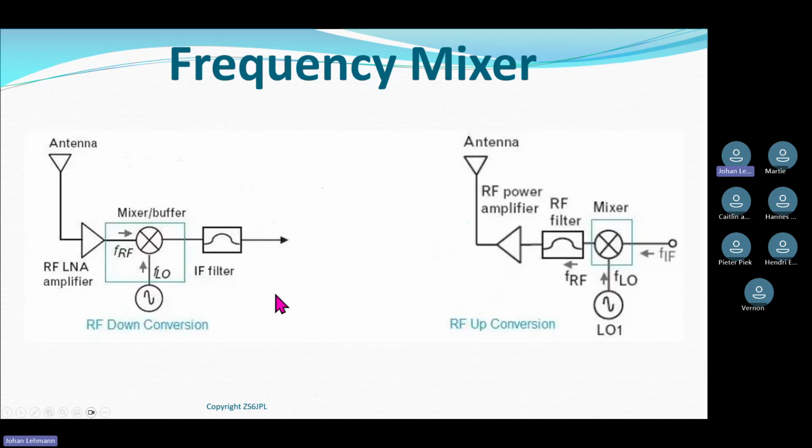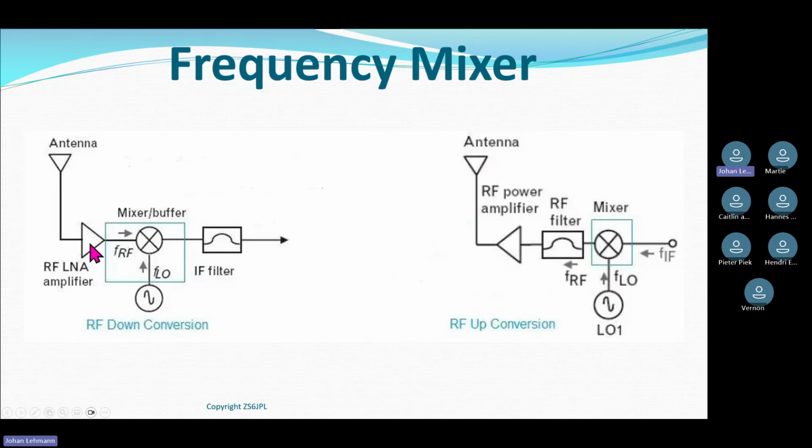Practically, where do we use them? We will cover this when we do transmitters and receivers, I think next week or the week after. In a typical receiver, I have my antenna with some form of amplifier, because the signal coming out of my antenna is really small, really microvolts.